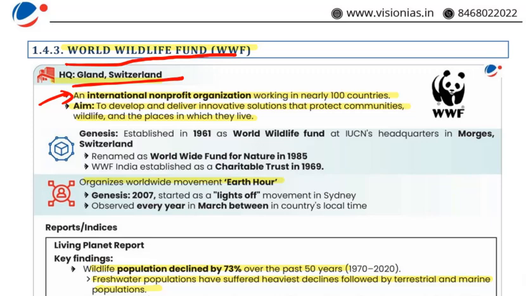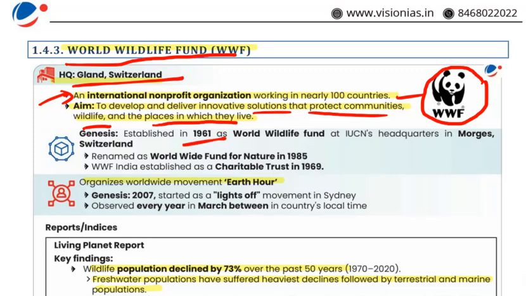This is an international non-profit organization working in nearly 100 countries. The aim is to develop and deliver innovative solution that protects communities, wildlife and the places in which they live. One symbol, this is giant panda, has become synonymous with the global conservation. Actually, WWF, that is World Wildlife Fund, is a leading force in protecting our planet's most vulnerable species and ecosystem. It was founded in 1961 and renamed as World Wide Fund for Nature in 1985. WWF India established a charitable trust in 1969.